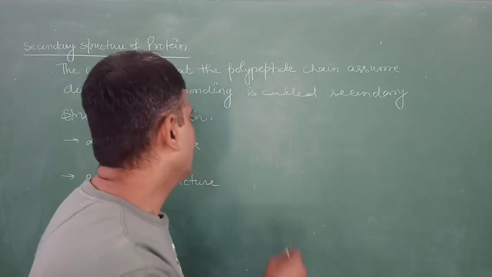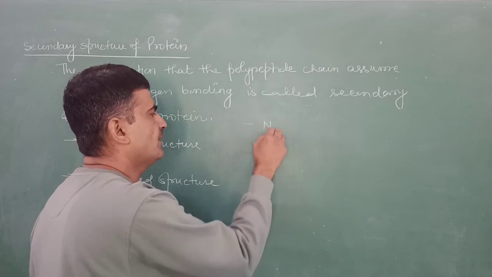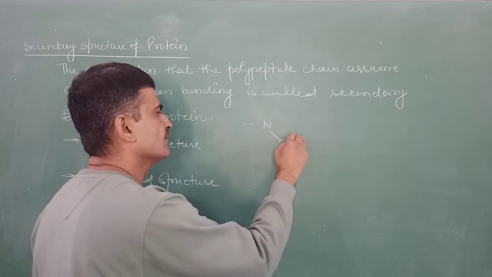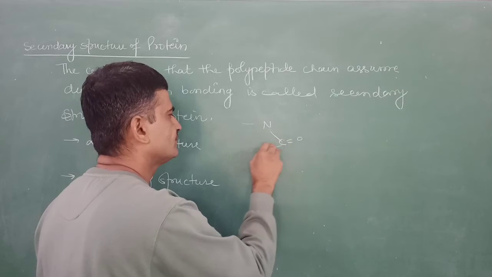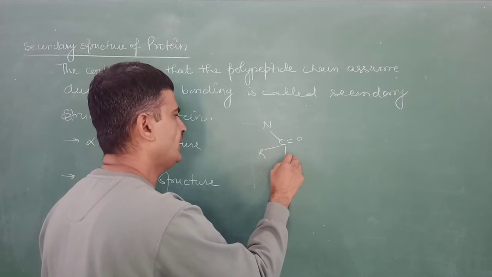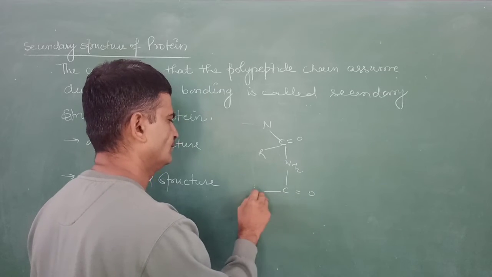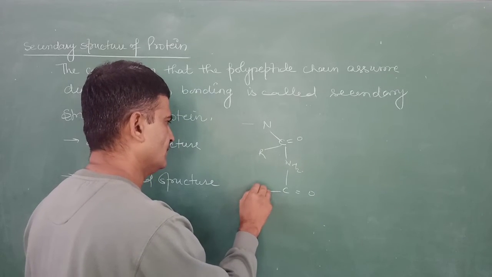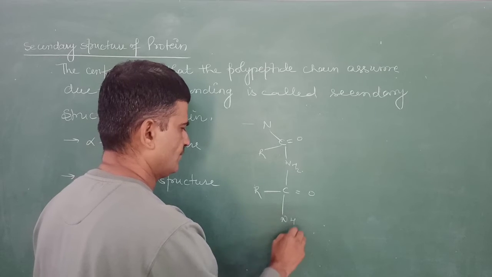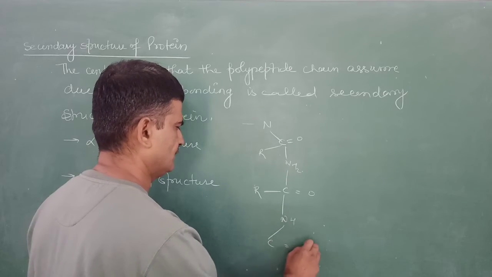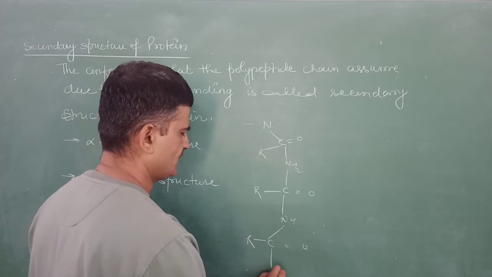the protein. If they are arranged side by side by means of the hydrogen bonding, this is the arrangement of the polypeptide chain.